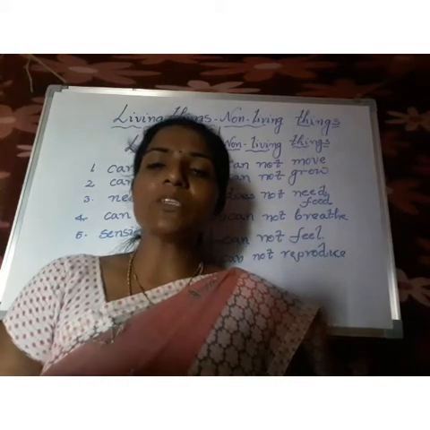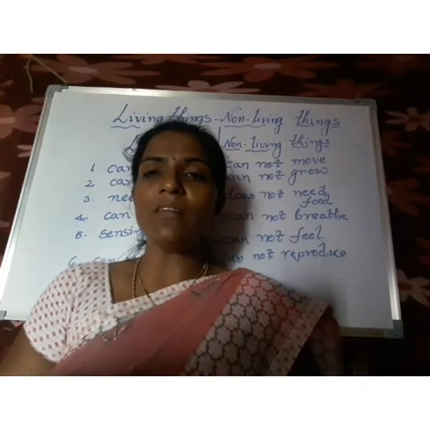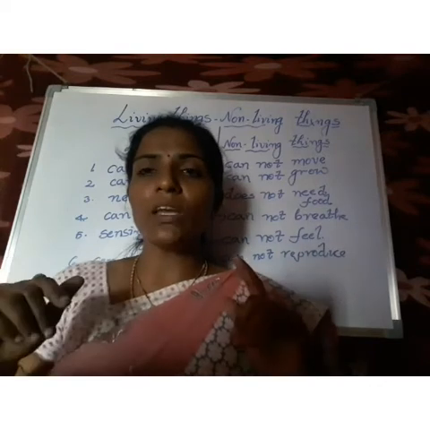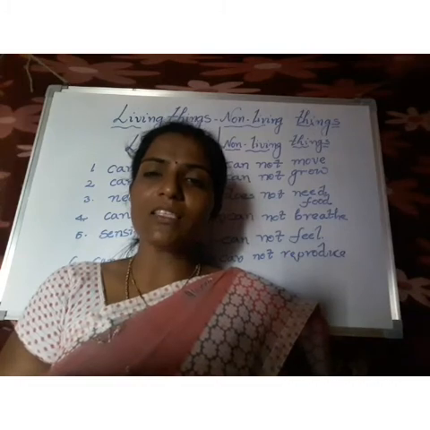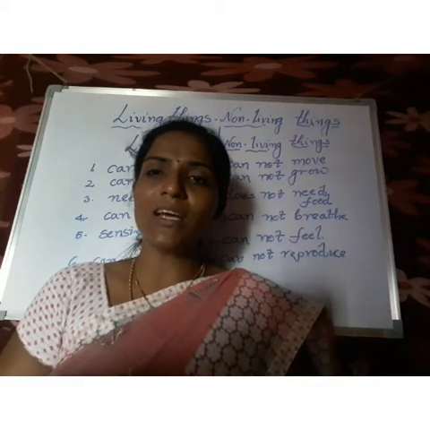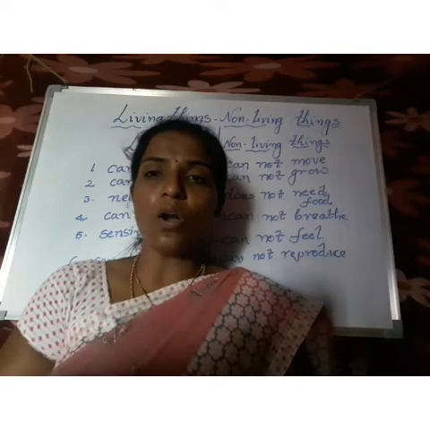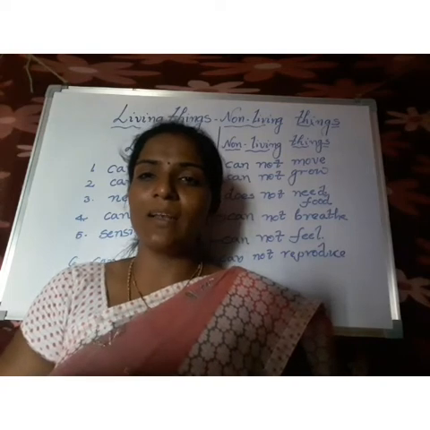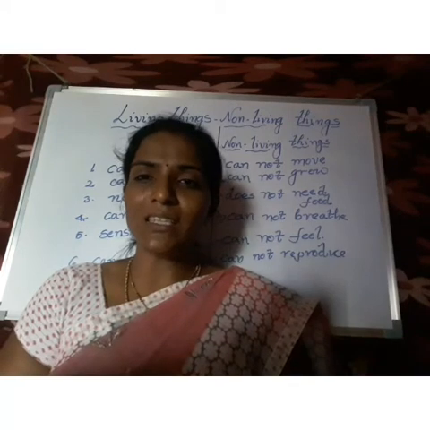And the next one is sensing changes. Human beings have five sense organs. With our sense organs we can know what is going on around us, but plants don't have any sense organs, though some plants show a little bit of feeling. What is that? An oak tree. An oak tree sheds its leaves in the autumn season and blooms its leaves in the spring season. This plant shows a little sensing of changes in its surroundings.